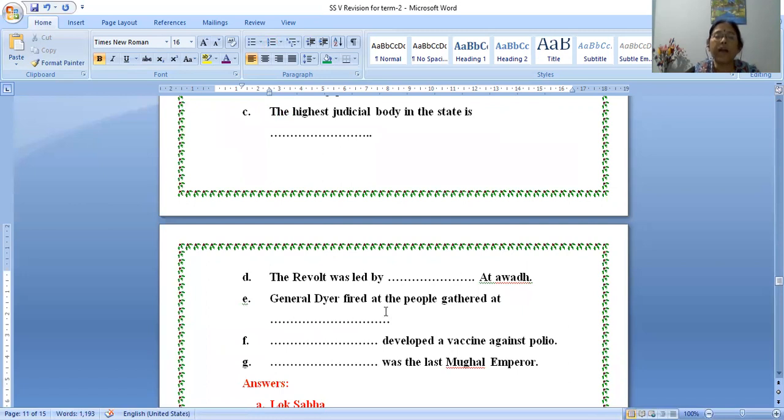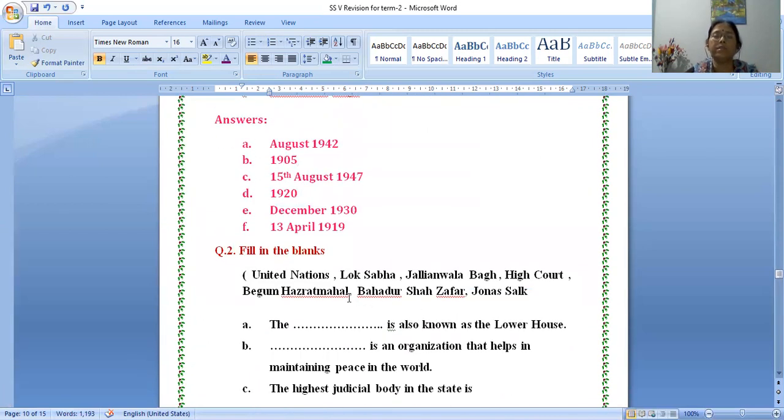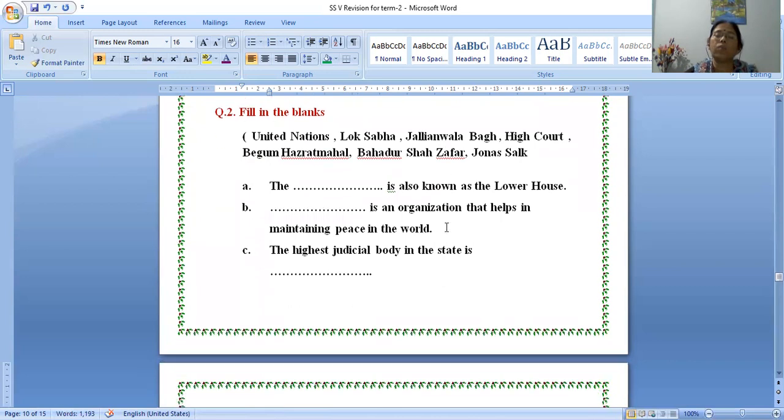General Dyer fired at the people gathered at dash. General Dyer ordered to fire at the people where they had gathered, the place that is Jallianwala Bagh. Yes, the place is Jallianwala Bagh. The people gathered at Jallianwala Bagh, General Dyer said now fire at them. So the answer is Jallianwala Bagh.